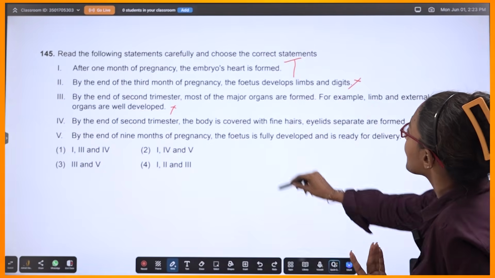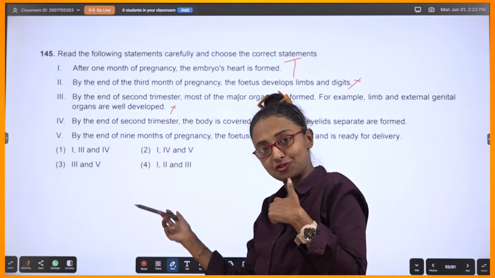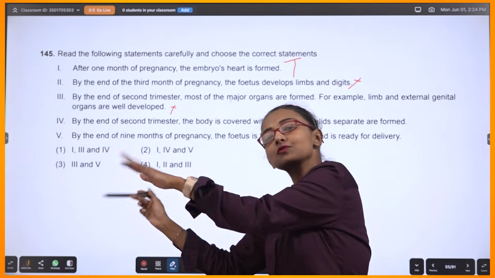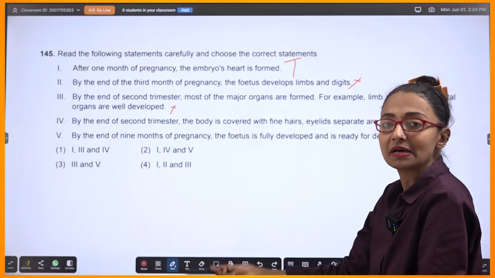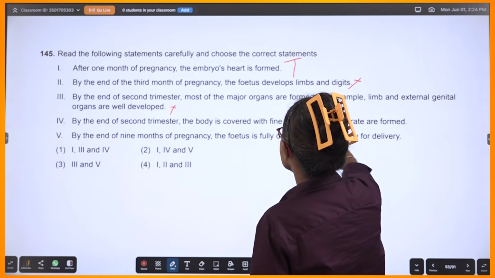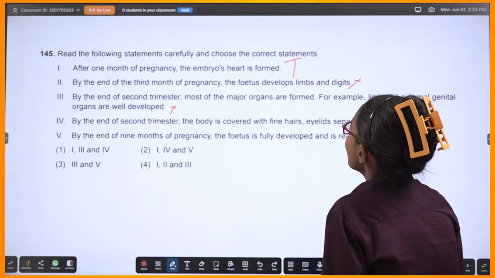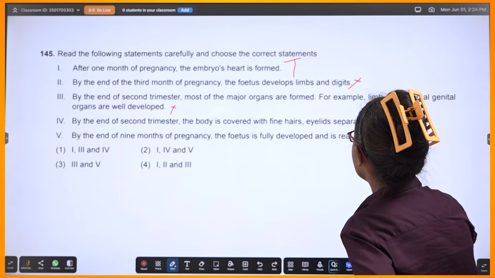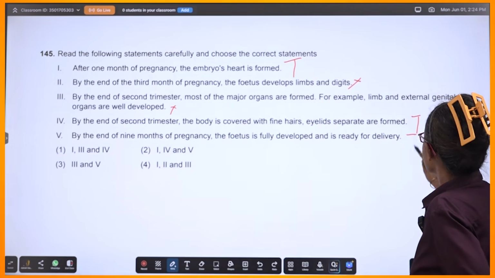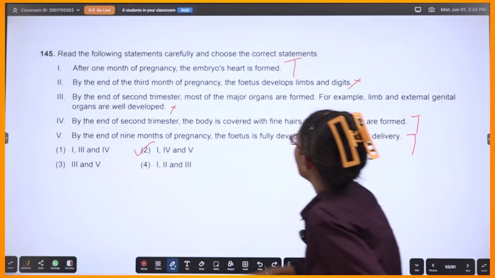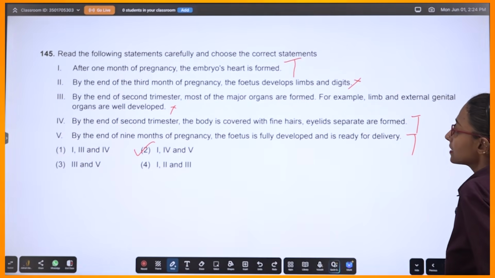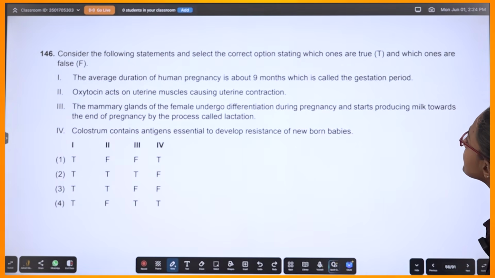Okay. So not by the second semester, but by the end of 3rd, max to max 4 months. It should be done. So false. By the end of second semester, the body is covered. True. By the end of 9 months of pregnancy, the fetus is fully developed and is ready for delivery. True. So 1, 4, 5. Correct. Let's come to this.